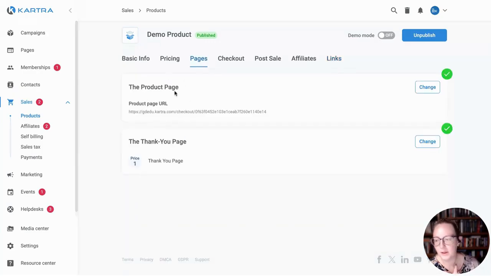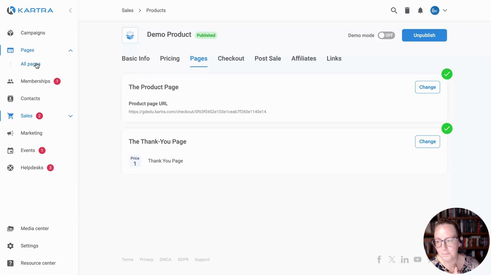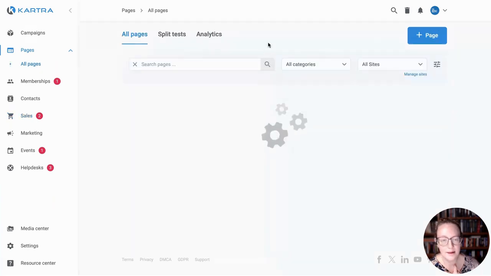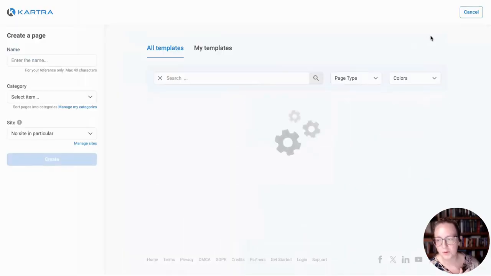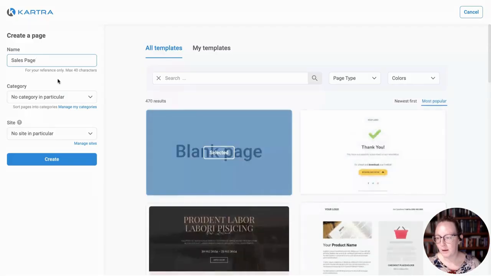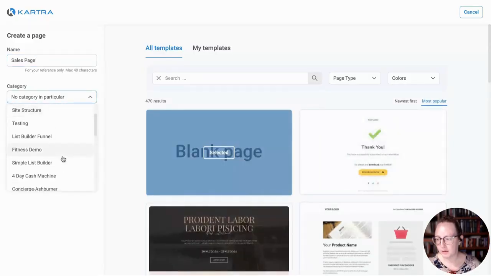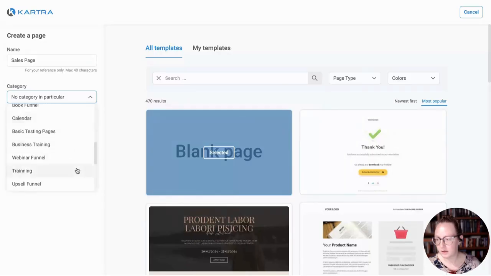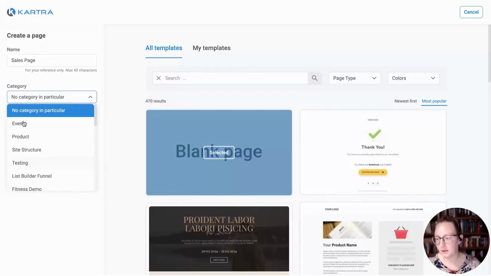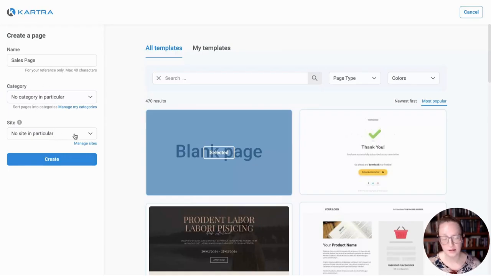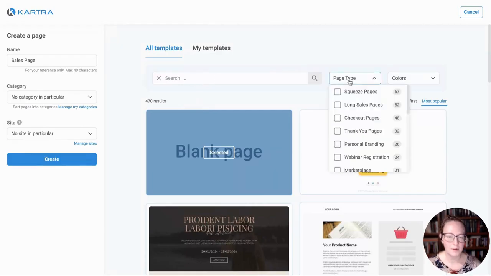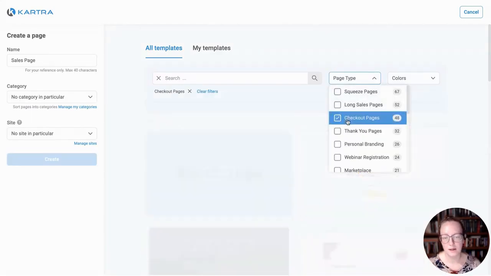So where you do that is you go into the sidebar here, go over into pages, go to all pages, and then you're going to select plus page, just like we've been doing before. This is going to be our sales page. I'll put that in my, doesn't really matter where you put it. You can put it, if you don't have a category or you don't have a site yet, that's fine. You can save it just like that. But I'm going to look for a template that will help me sell this product.